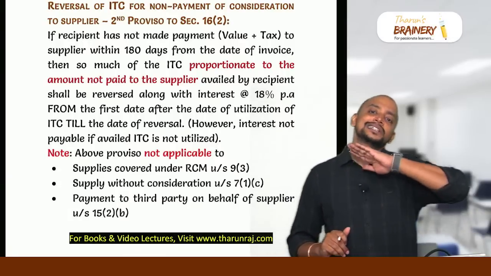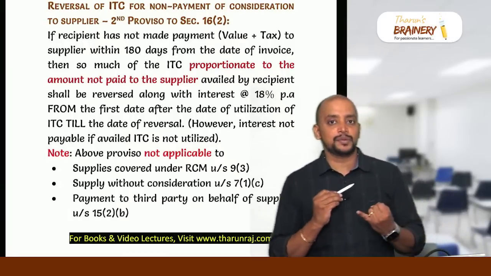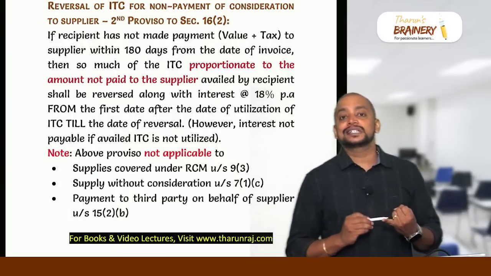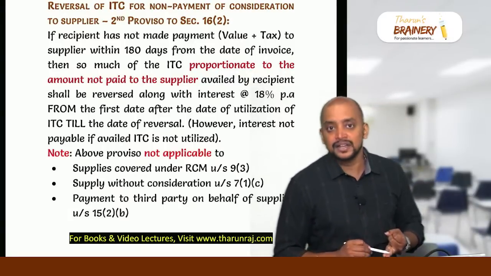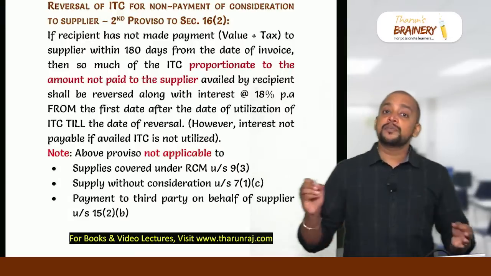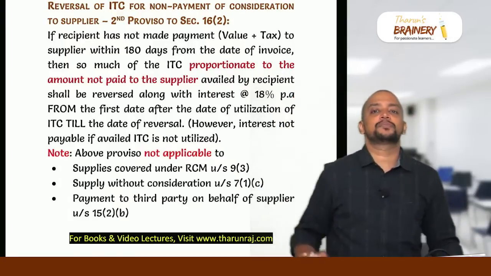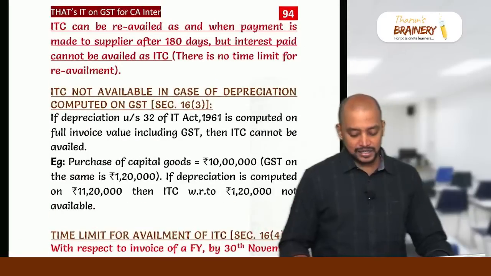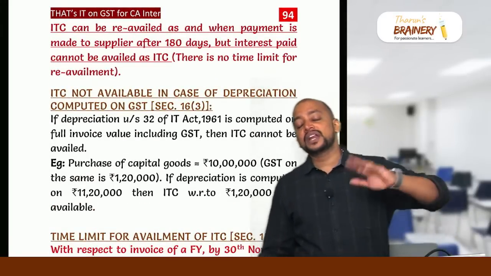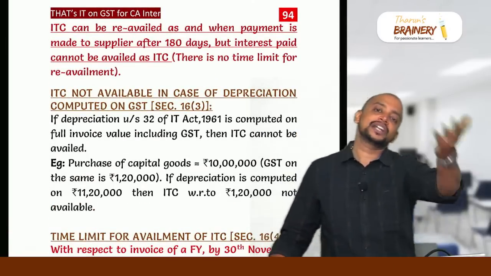But this 180 days condition is not applicable in case of number 1, whenever the transaction is covered under RCM. Number 2, when the supply is under 7(1)(c) without consideration. Number 3, payment made to some other person on behalf of the supplier under 15(2)(b). In these 3 cases, this 180 days condition is not applicable. Again, as and when the payment is made after 180 days, accordingly we can re-avail.